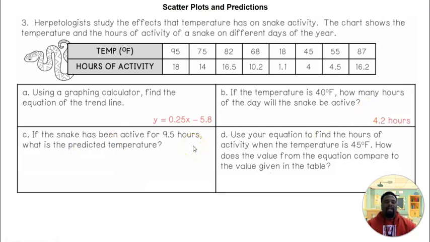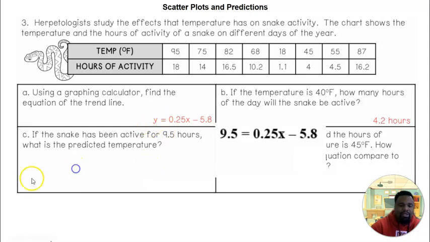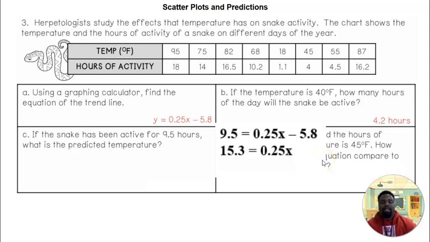If the snake has been active for 9.5 hours, what's the predicted temperature? So since we're given the hours now, we could substitute y for 9.5 in this equation. So 9.5 equals 0.25x minus 5.8. Now we want to solve for x. Add 5.8 on both sides. You're going to get 15.3. And then divide both sides by 0.25. You're going to get 61.2. So we can predict that if a snake has been active for 9.5 hours, the temperature is around about 61.2 degrees.